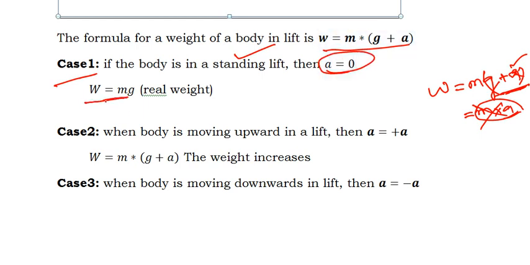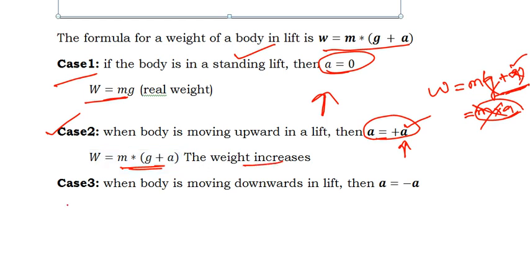So the weight of the body will be constant, mg in general. The same will be in the lift when it is not moving. Case 2 is when the lift is moving upward. When you are moving in a lift, you find that the weight of the body has increased because it is showing some acceleration upward into the sky. That acceleration is positive acceleration, so the weight will become m(g + a).